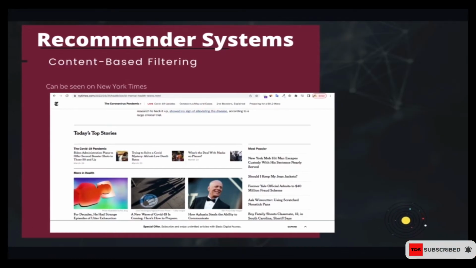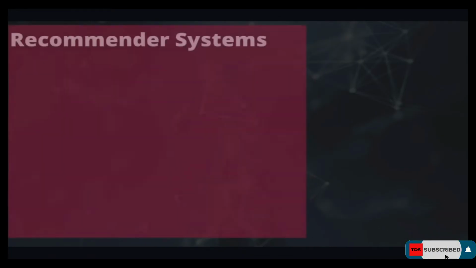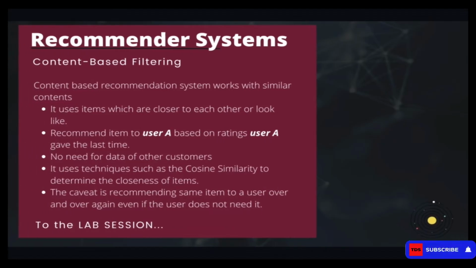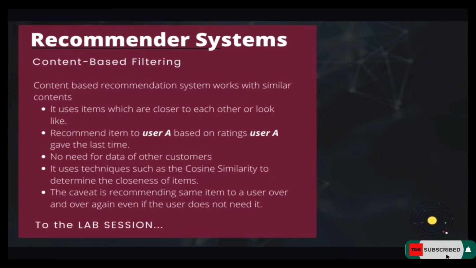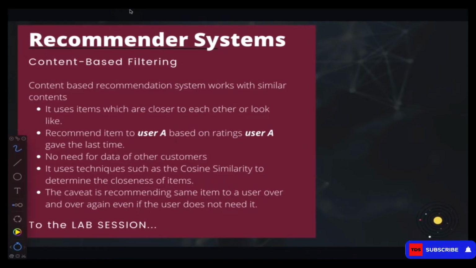There are a couple of things that I want you to understand when it comes to content-based filtering. As I mentioned earlier on, content-based filtering uses the closer items to each other. They look at items that are similar to each other, and then they recommend them to you. So if user A has seen some article or product and rated it good, then when the user comes again, they are going to recommend that product to the user.